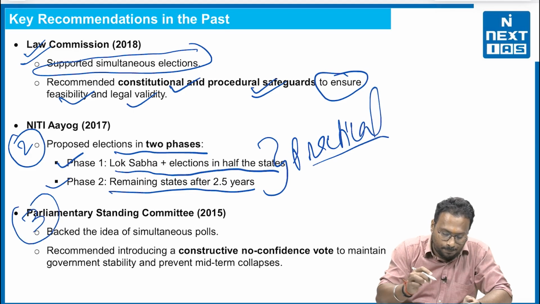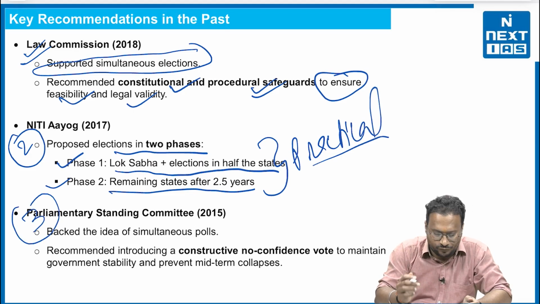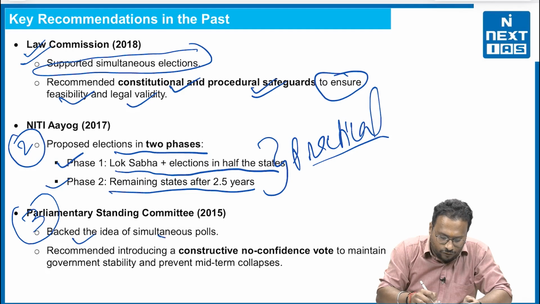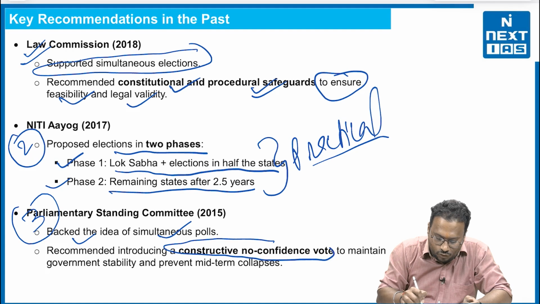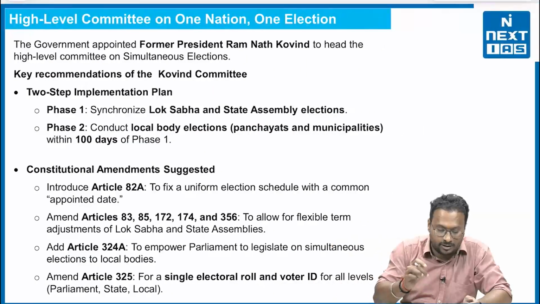Third, the Parliamentary Standing Committee 2015, they backed the idea of simultaneous polls, and they recommended introducing a constructive no-confidence vote to maintain government stability and prevent mid-term collapse as well. This is a very good idea to be taken care of.